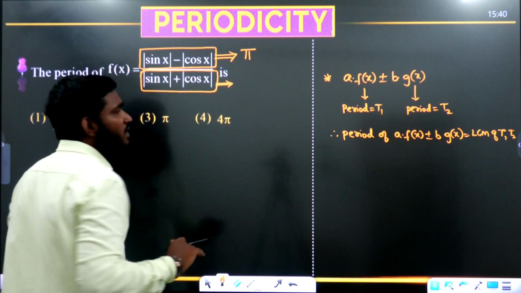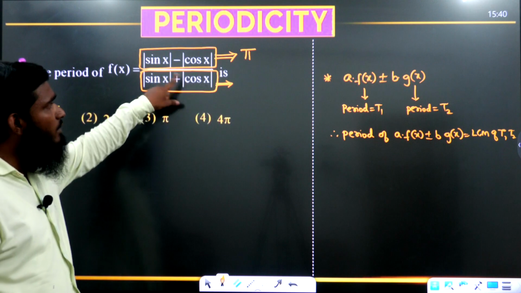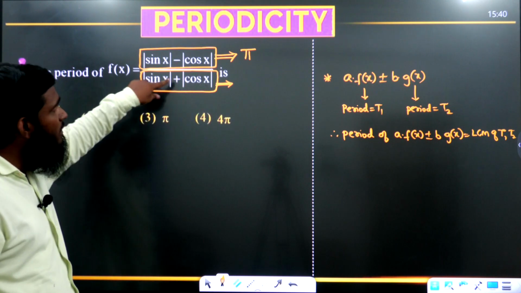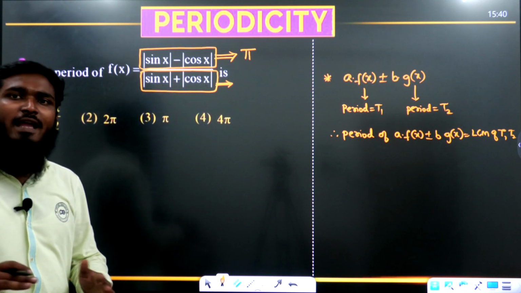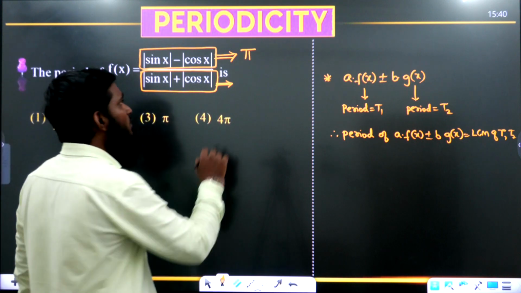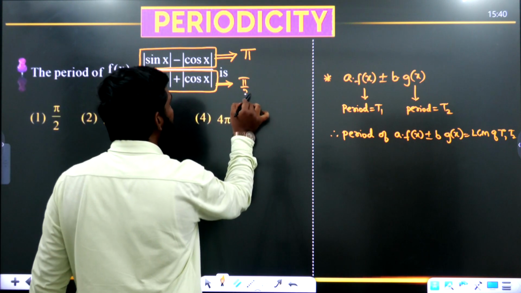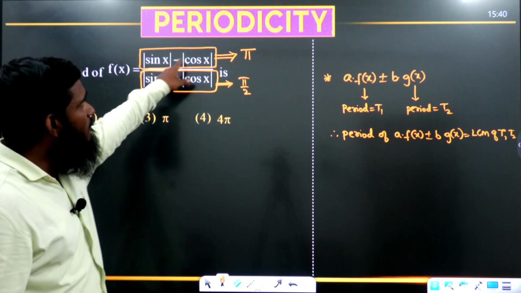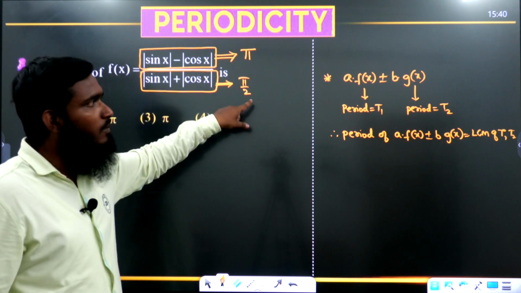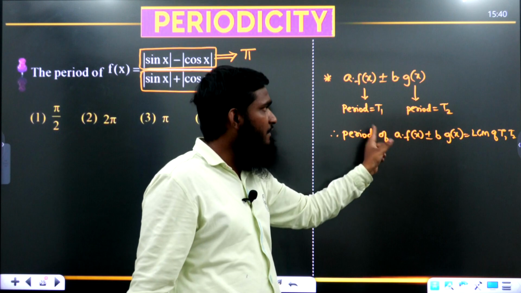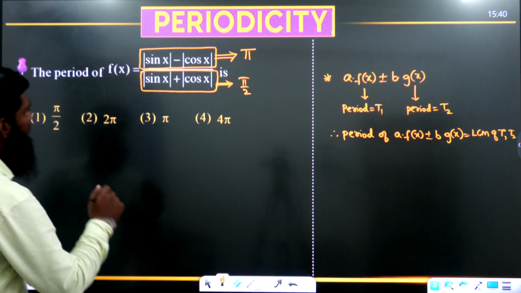Now, second function. For this second function, what is the period now? Again, we are having a combination over here. A is equal to 1, B is equal to 1. If you are having A and B as 1, A is equal to B, then what we have to write as the answer? Pi by 2. So, what I have told you, one answer is completed, another answer is completed. We are getting different answers. If you are getting different answers, then what we have to find?